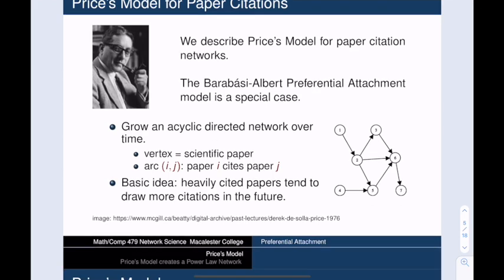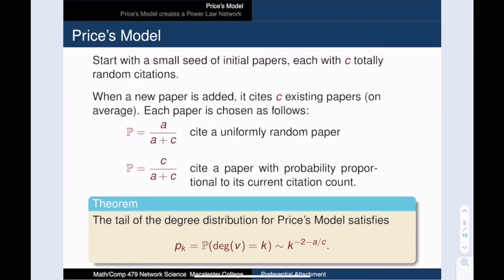Here's how Price's model works. We start with a small seed of papers, and let's add C random citations from each of them just to get started. The important thing is that they all start out equally popular. Now, we start adding papers one at a time, and when a paper is added, it cites C existing papers. Sometimes it picks a completely random paper to cite. Other times, it picks a paper with probability that is proportional to its current citation count. The ratio of random links versus popularity-informed links is determined by the constants A and C.